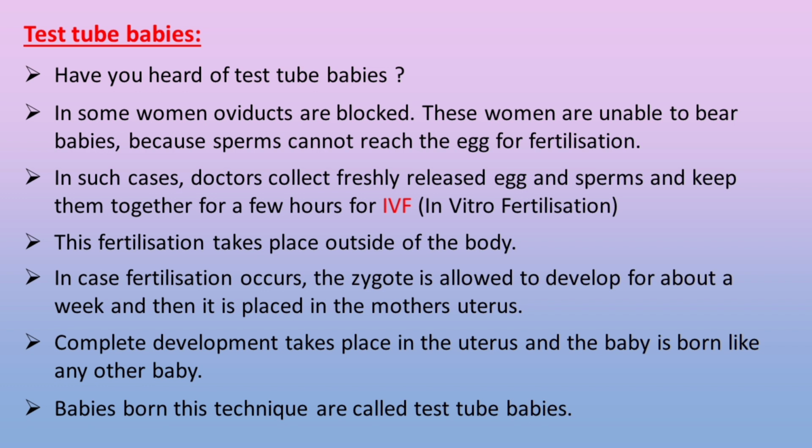In case fertilization occurs, the zygote is allowed to develop for about a week and then it is placed in the mother's uterus. Complete development takes place in the uterus and the baby is born like any other baby. Babies born by this technique are called test tube babies.